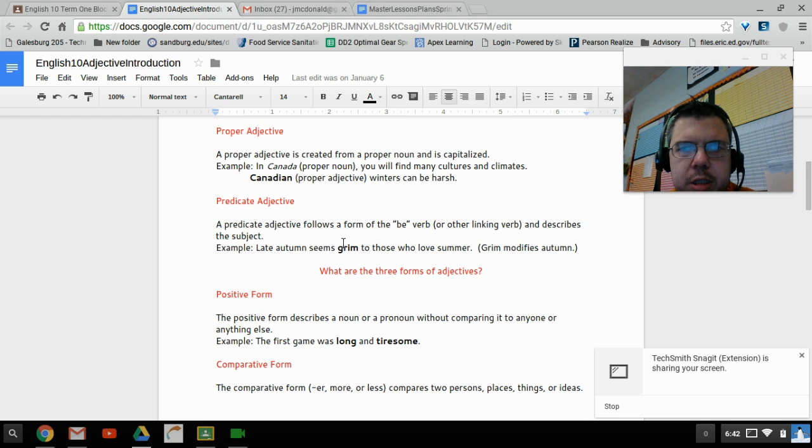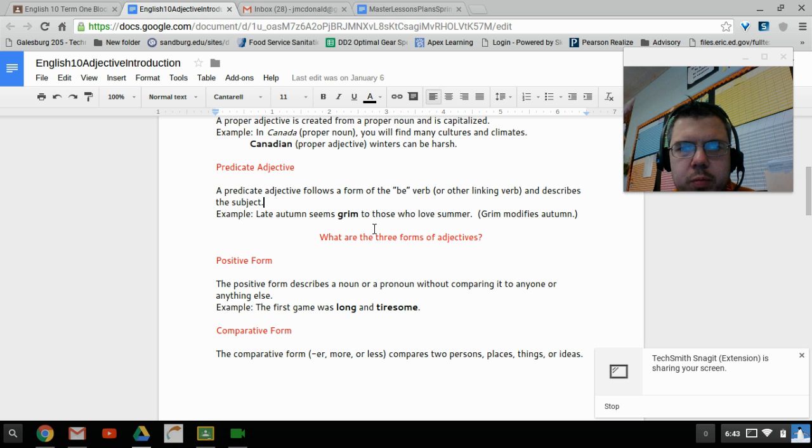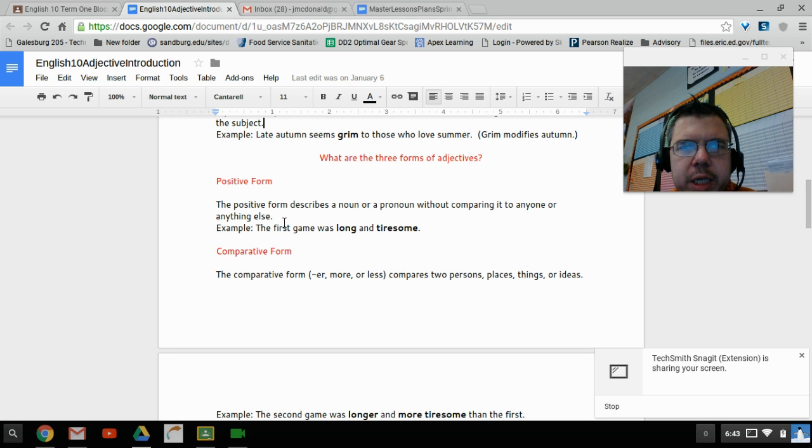Predicate adjective. A predicate adjective follows a form of the be verb or link verb and describes the subject. Late autumn seems grim to those who love summer. Predicate adjectives are not important. What are the three forms of adjectives? The positive form describes a noun or pronoun without comparing it to anything else.